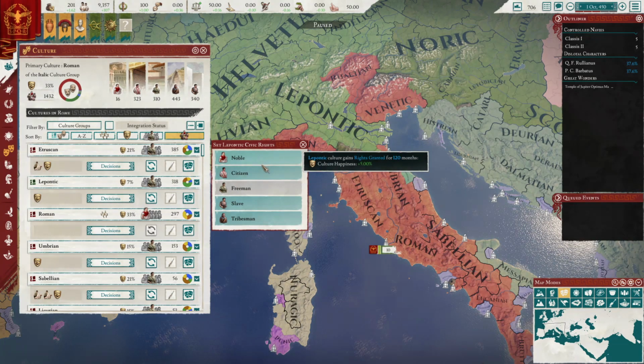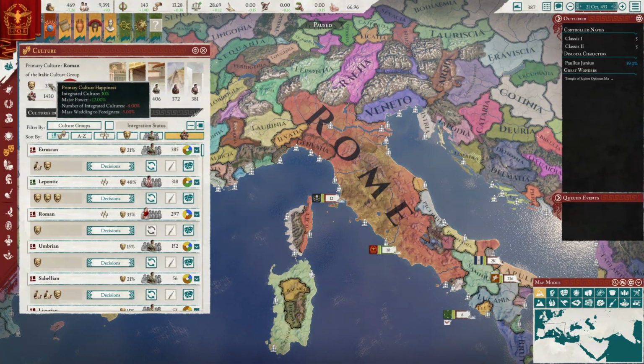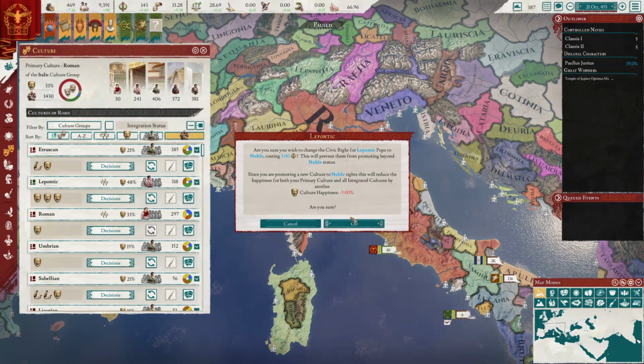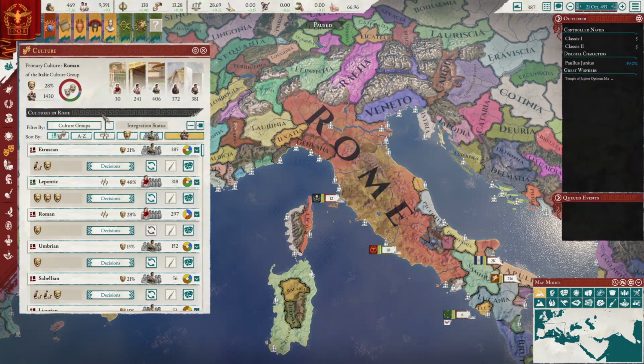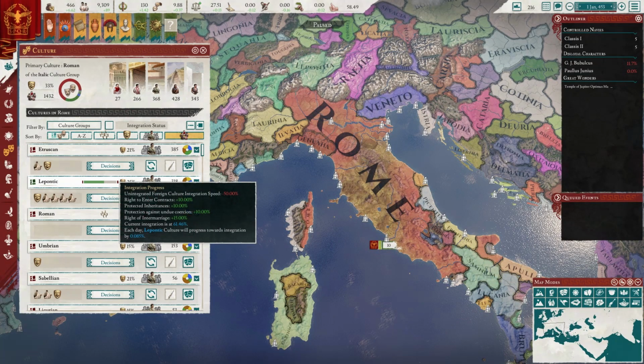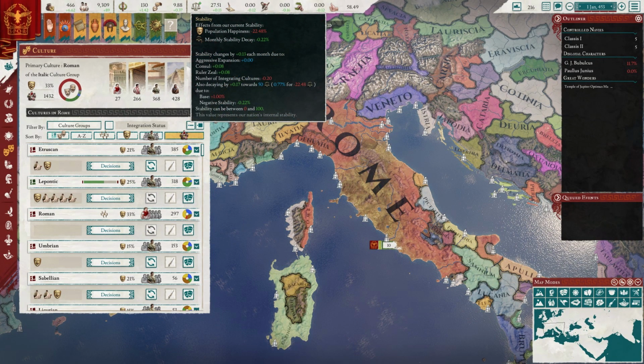Both will class them as integrated, but be aware that while integrating to citizen status will drop your primary culture happiness by only 4%, promoting to noble status will drop it by a further 5%. As your new culture is promoting, which will go faster based on the decisions you've chosen and the amount of pops you have of that culture, you will have a malus to your stability growth, and there'll be certain events happening during the promotion period.